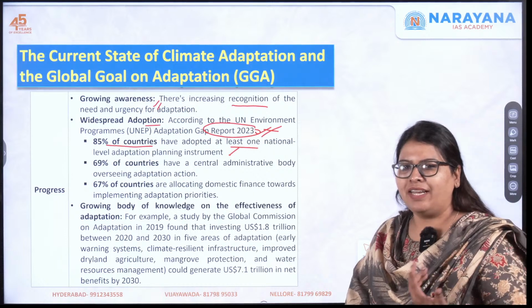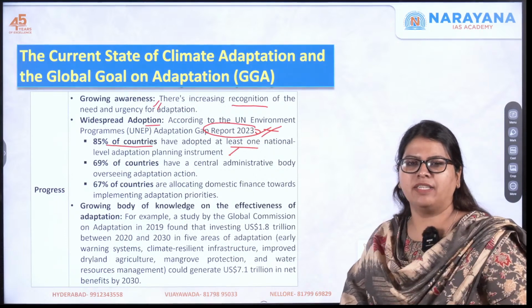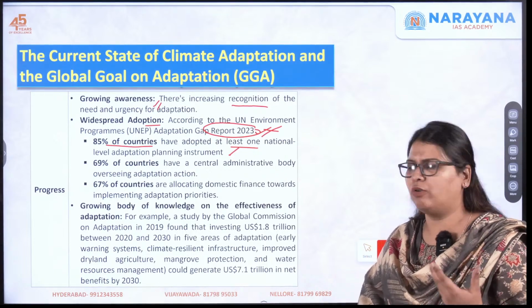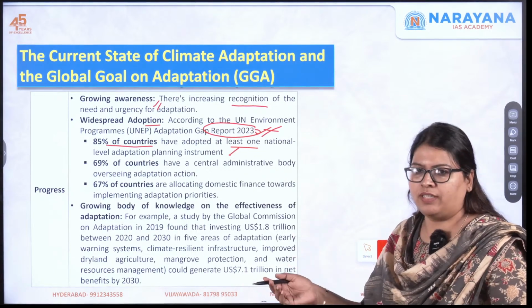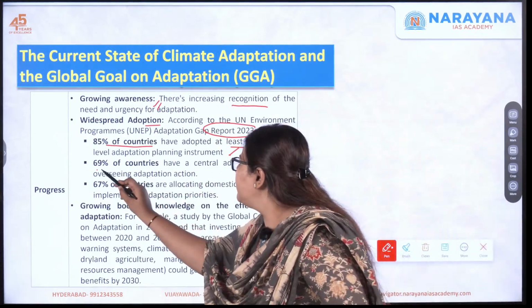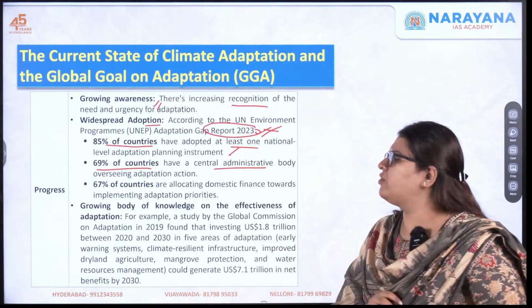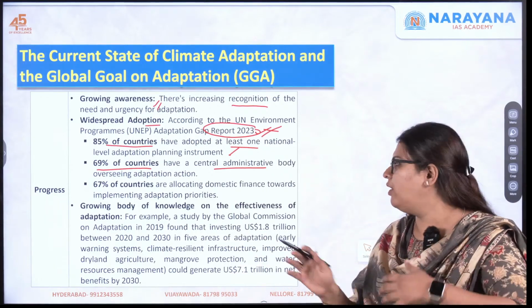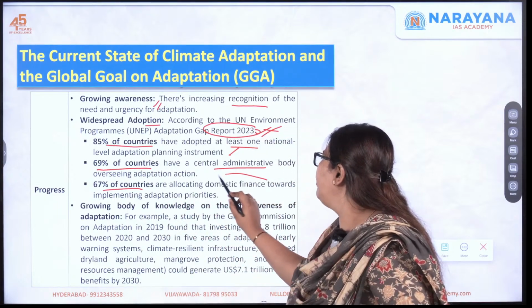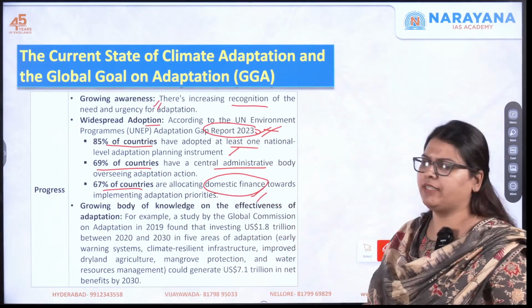It can be building flood barriers, restoration of forests, agroforestry, mangroves, or CCUS systems for carbon sequestration. Next, 69% of countries have a central administrative body overseeing these processes. Next, 67% of countries are allocating domestic finance for implementing this.